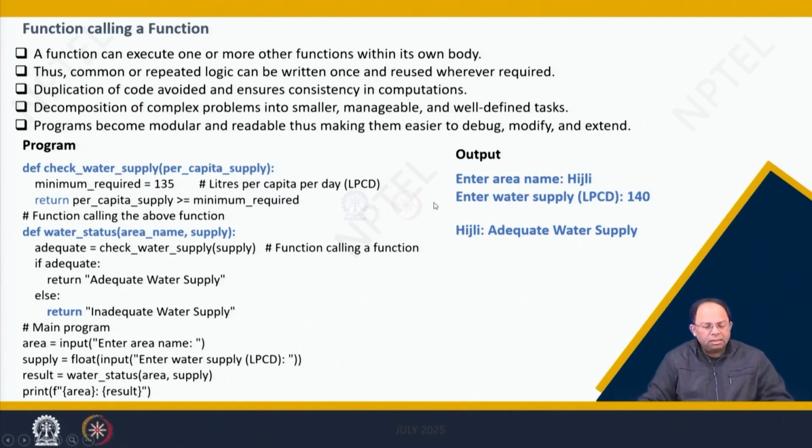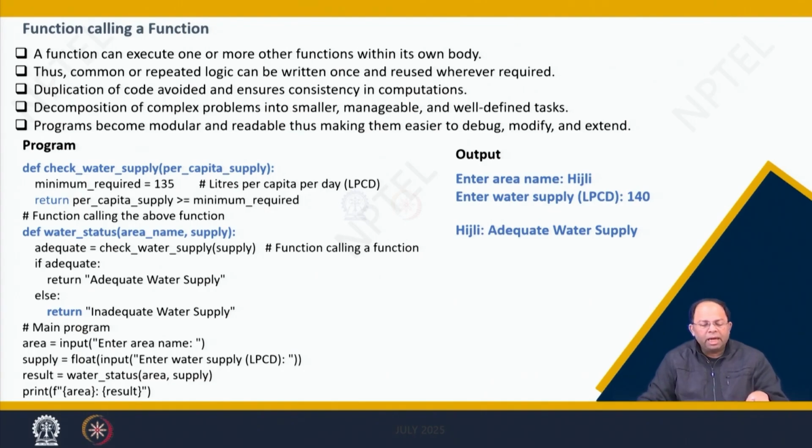So when it goes into that function, what is happening in the water_status program? You are getting Hijli and 140. Then what will it check? adequate is equal to check_water_supply. So check_water_supply 140 would be checked. The check_water_supply function we have already written at the beginning, where per_capita_supply is the argument. So that would be 140.